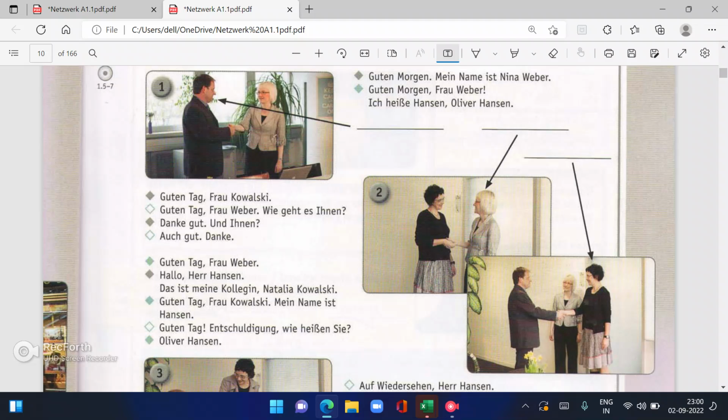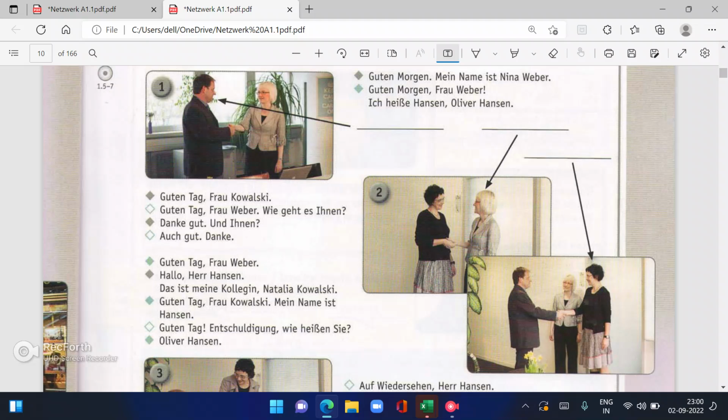Then, Guten Tag, Frau Weber. Hallo, Herr Hansen. Das ist meine Kollegin Natalia Kowalski. Guten Tag, Frau Kowalski. Mein Name ist Hansen. Guten Tag. Entschuldigung. Wie heißen Sie? Oliver Hansen.